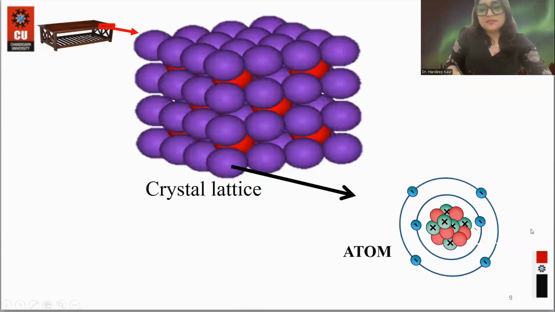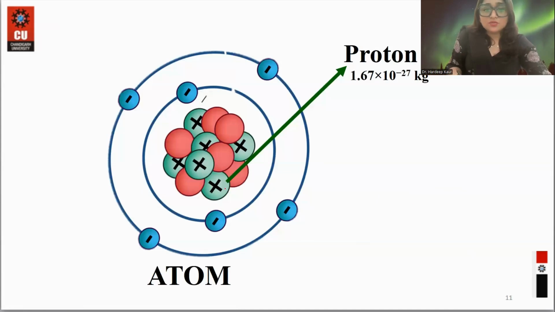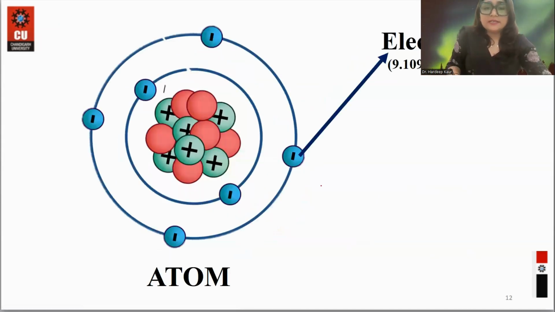In this crystal lattice, all these purple colored spheres are atoms. If you look at what atoms contain, something has a positive charge, something has a negative charge, and something doesn't have any charge. The ones that don't have any charge are neutrons, the positive ones are protons, and these are the electrons.